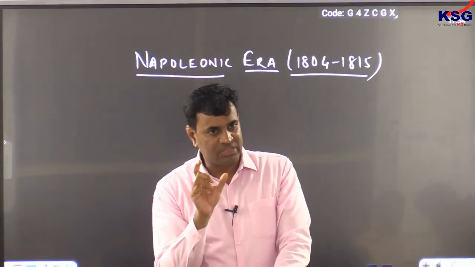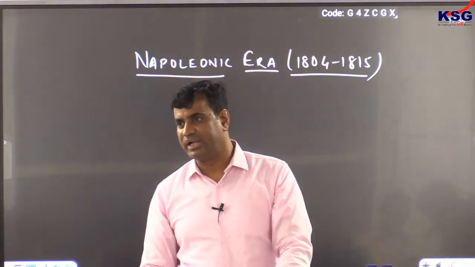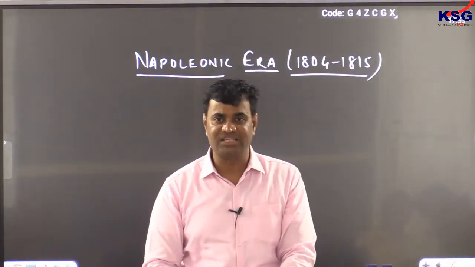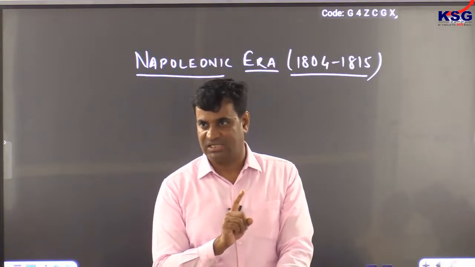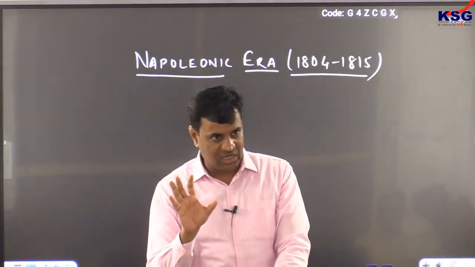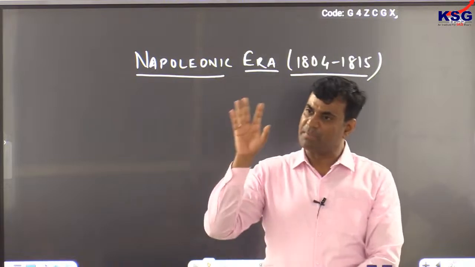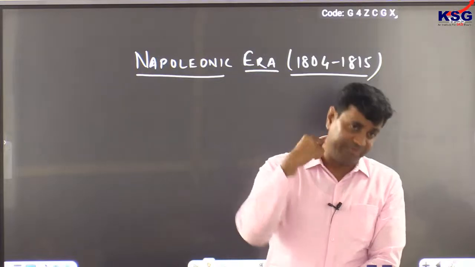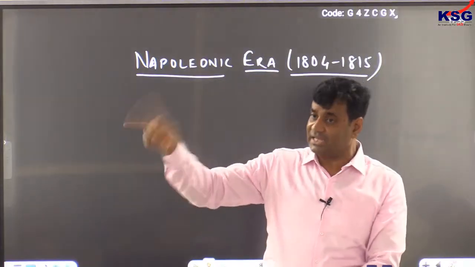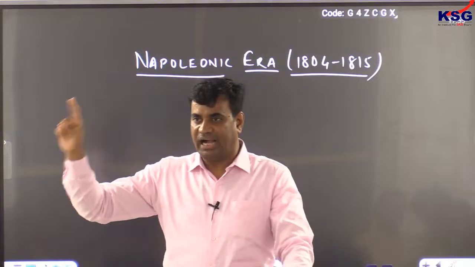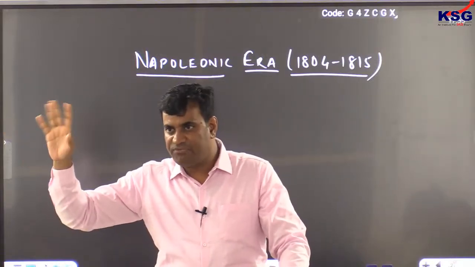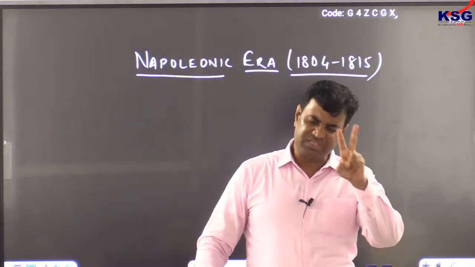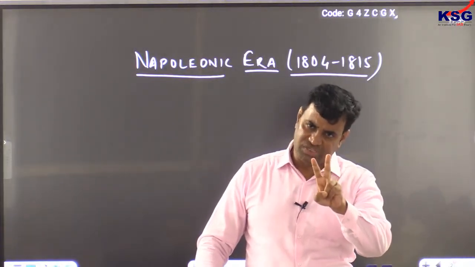And therefore this consumed huge energy and attention of Napoleon. In fact, it became a kind of disease for Napoleon, and therefore it is termed by world history as Spanish ulcer. It was a Spanish ulcer for Napoleon, and that became a big problem, a big reason for the downfall of Napoleon. Napoleon failed to understand he was not dealing with a territory, he was dealing with a nation. And people were not ready to accept any foreign ruler above them. This was the second blunder committed by Napoleon, which consumed his entire energy and attention for almost 6 years.